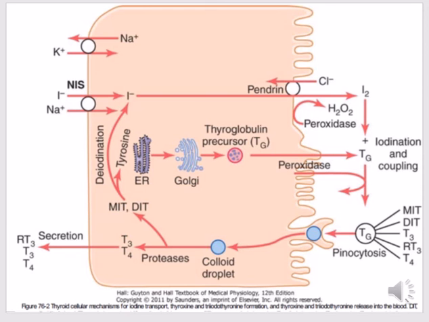This process of concentrating the iodide in the cell is called iodide trapping. In a normal gland, the iodide pump concentrates the iodide to about 30 times its concentration in the blood. When the thyroid gland becomes maximally active, this concentration ratio can rise to as high as 250 times.